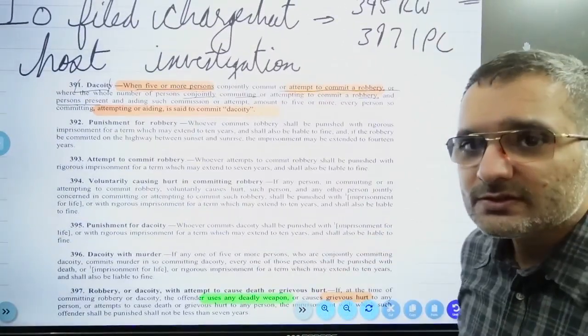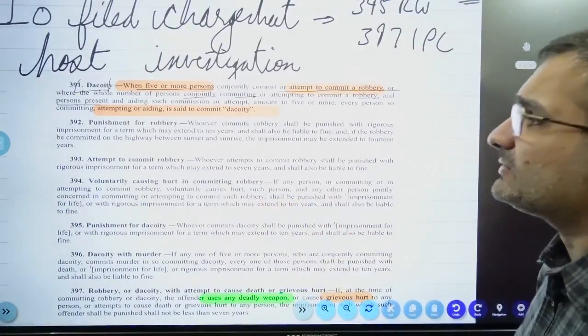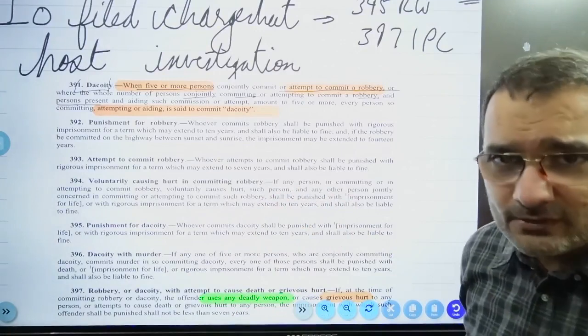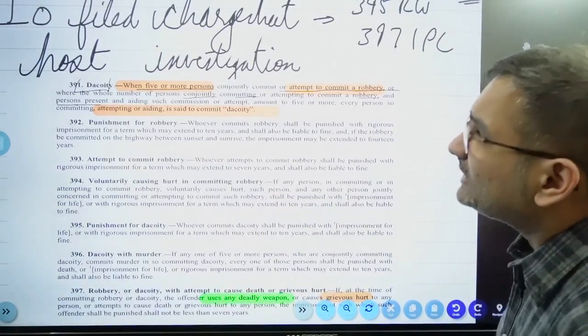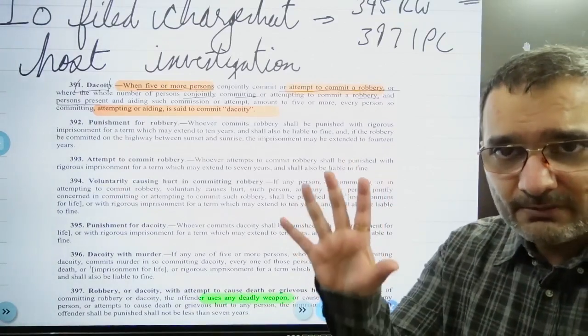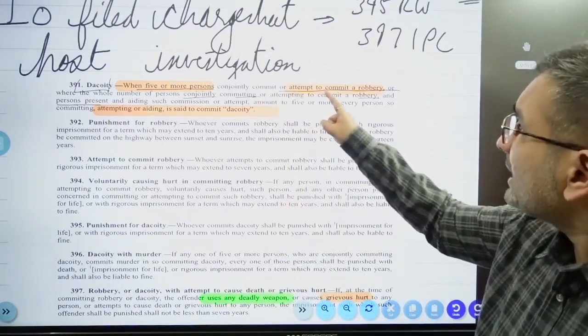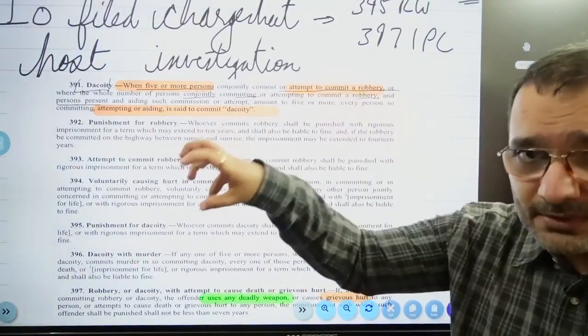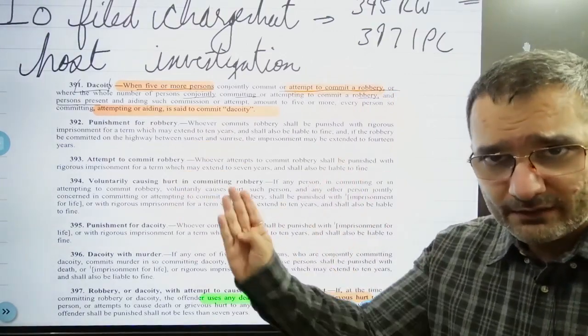Let me just zoom it in, because the white light from the bare act reflects on the camera a lot any which way. So 391, if you have the IPC bare act open, please do open it. 391 is dacoity, when 5 or more persons. The crucial point is, in dacoity, what is the minimum number required? 5 persons are needed, right? Conjointly commit or attempt to commit a robbery. So attempt is ingrained here. Otherwise, attempt is given where? Section 511 of the IPC.